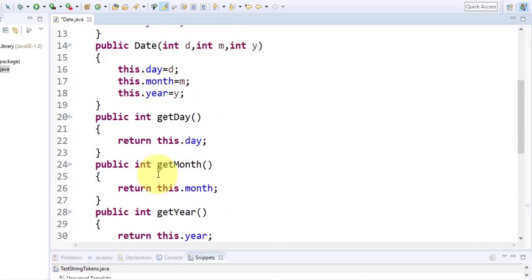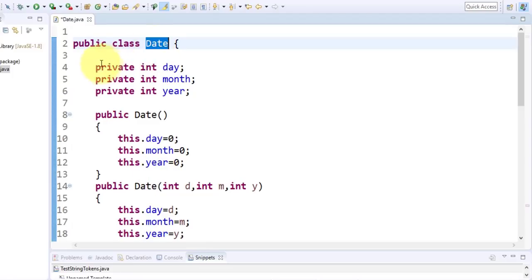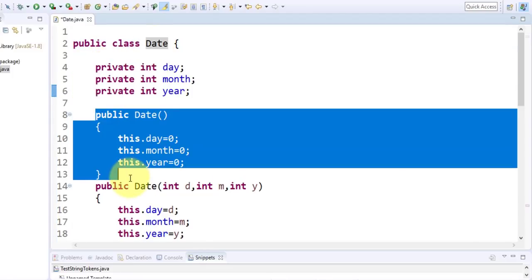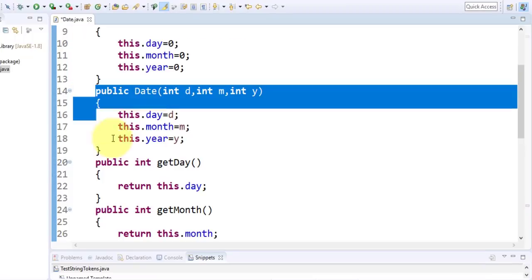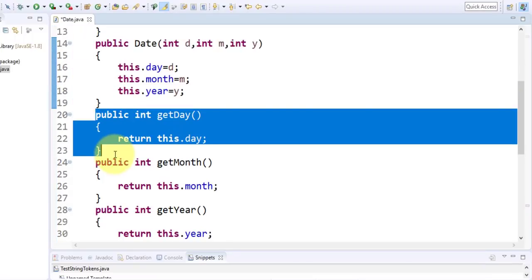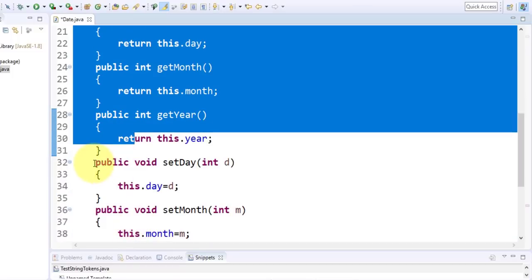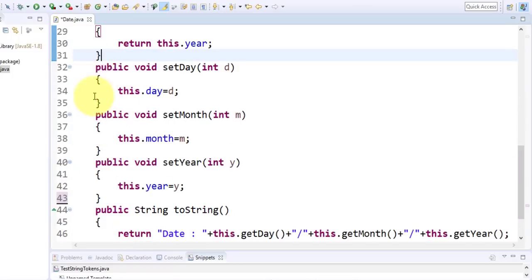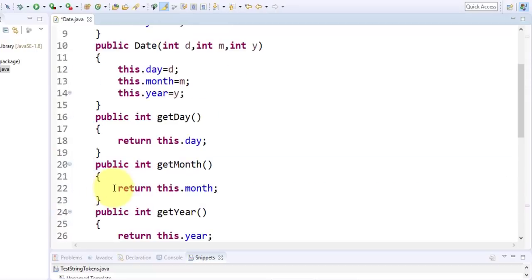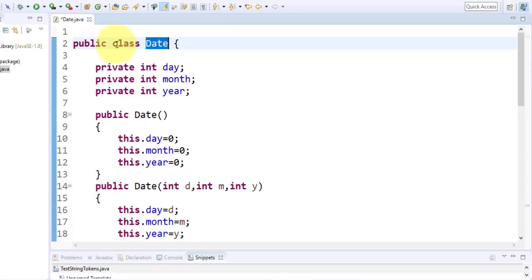So look again at class Date: private data members, public constructors, parameterless and parameterized, getters and setters, all public, and then public toString. So this is your standard class Date. The class is also public, and when your class is public, the file name must be the same as your class. So Date.java, and your class is also Date, it is public. Now this is available in your default package.